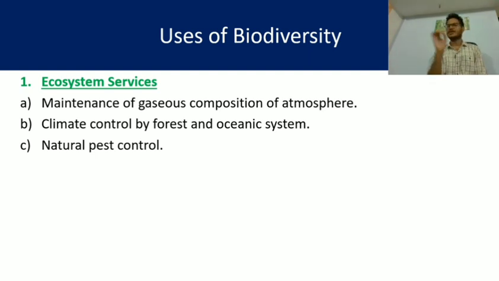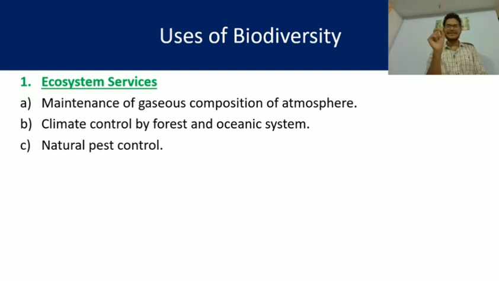Third one, natural pest control. In different agricultural fields, we see different types of pests that harm our crops or plants, and these are controlled artificially by the use of different pesticides, insecticides, etc. But from biodiversity we get natural pest control.